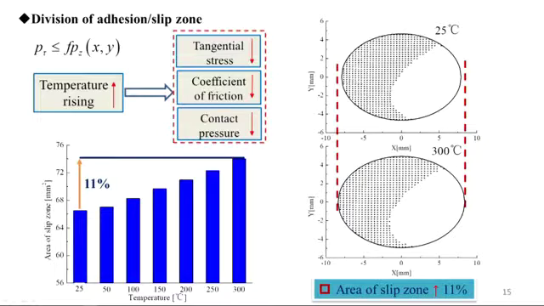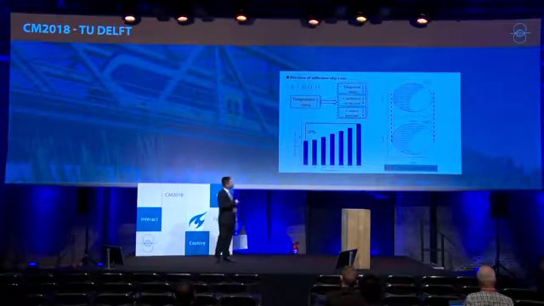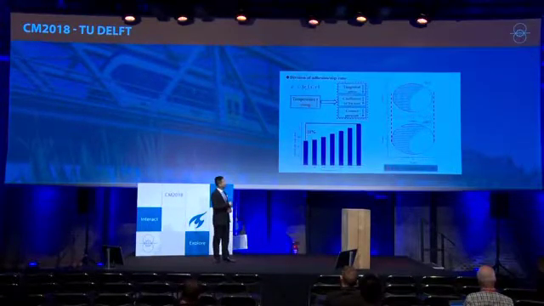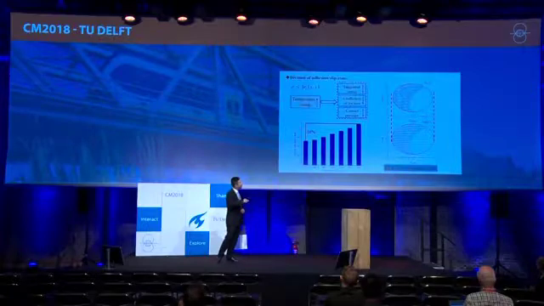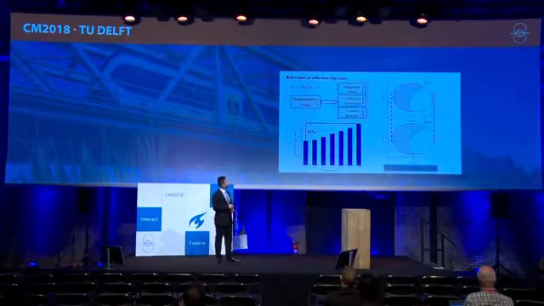This figure is the area of the slip zone at different temperatures. The results show that it increases with temperature and increases by 11% when the temperature reaches 300 degrees. And this figure is the comparison of the division of the adhesion and slip zones at normal temperature and maximum temperature.